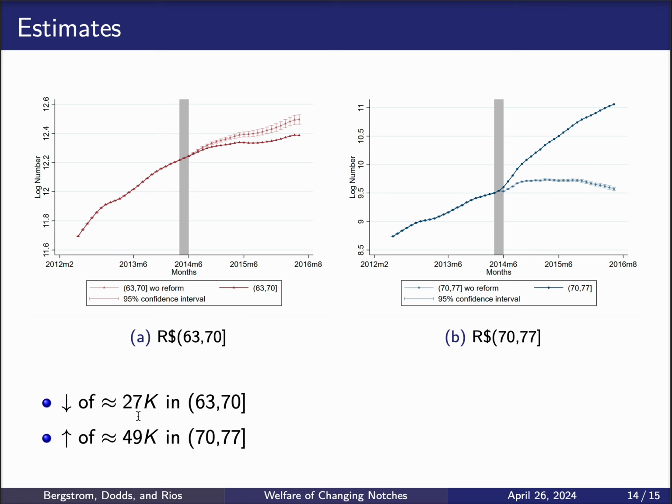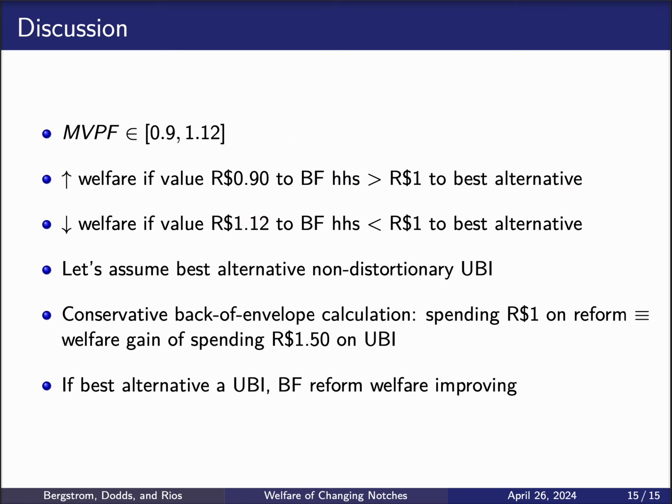So in that way, we're able to estimate the bounds for the MVPF, and we found, using the formula that we derived a couple of slides ago, that the MVPF is bounded between 0.9 and 1.12. Because this is basically the willingness to pay for one marginal dollar spent on the reform, we can say that this reform increased welfare in Brazil if we value 90 cents to the Bolsa Família more than R$1 given to the best alternative, but welfare in Brazil decreased if we value 1.12 reais given to Bolsa Família beneficiaries less than R$1 in the best alternative.